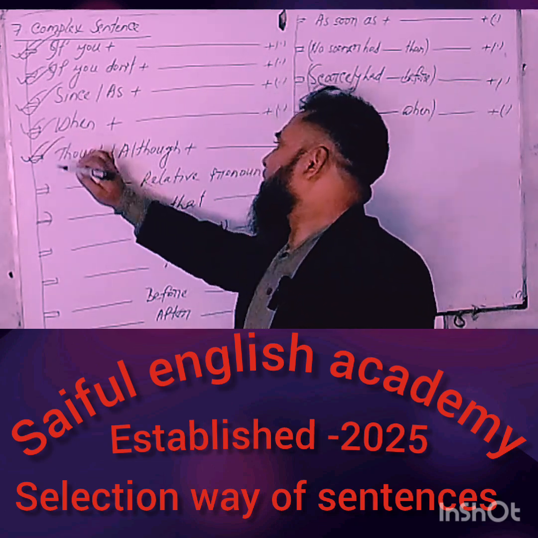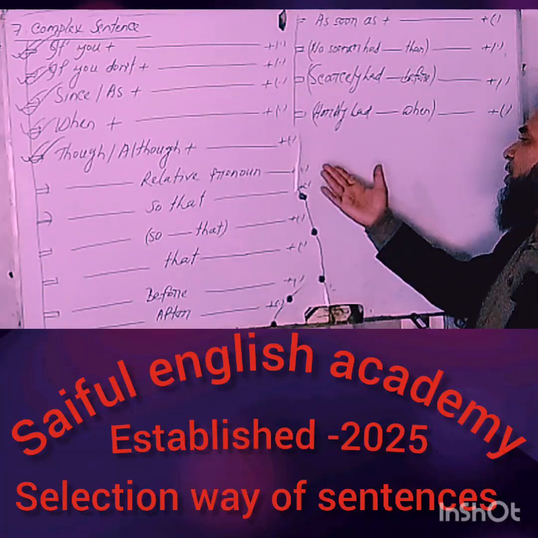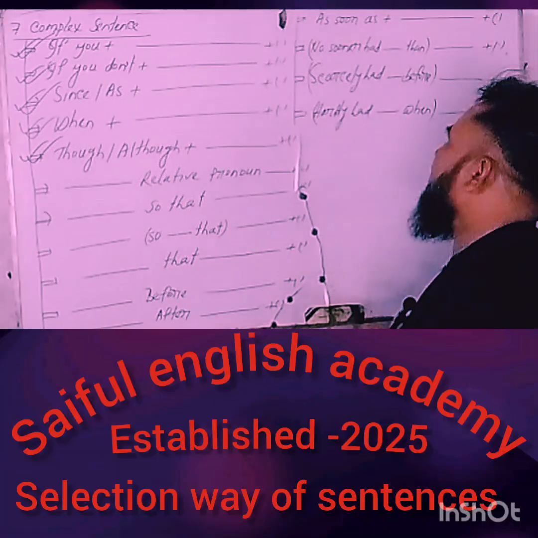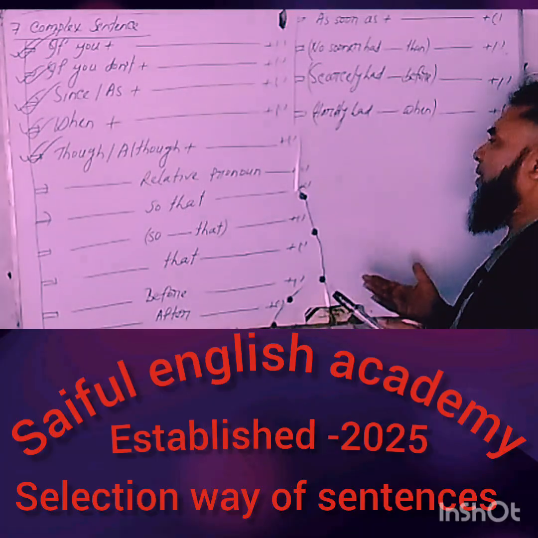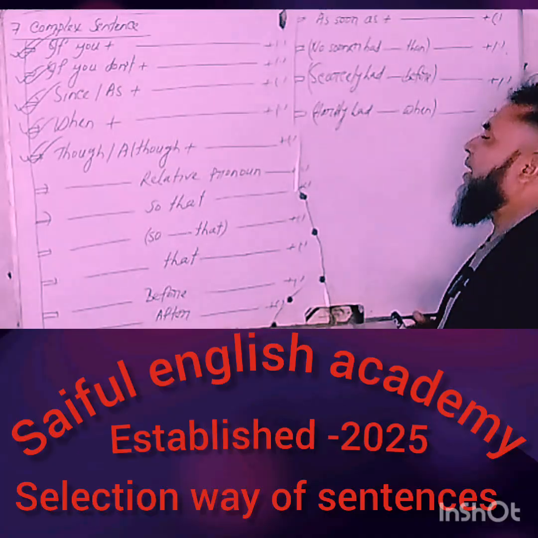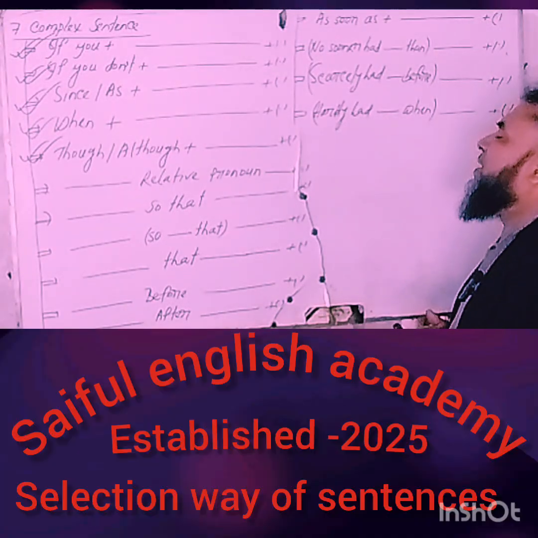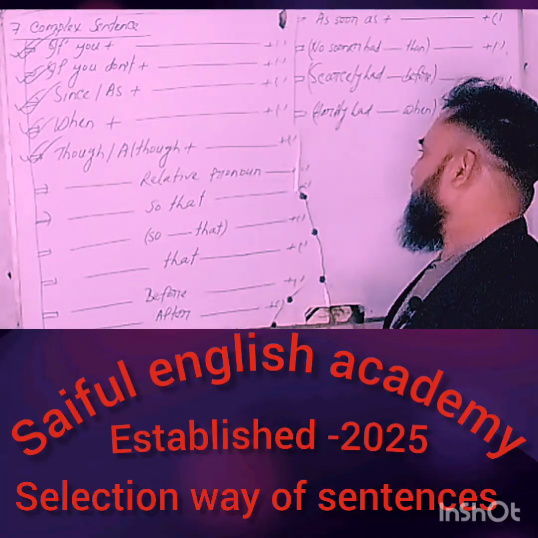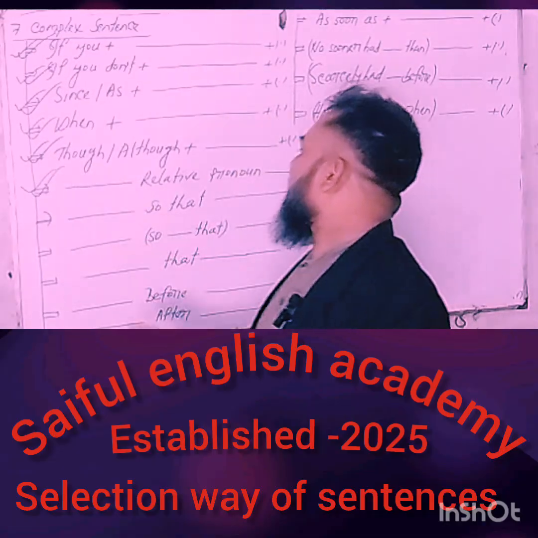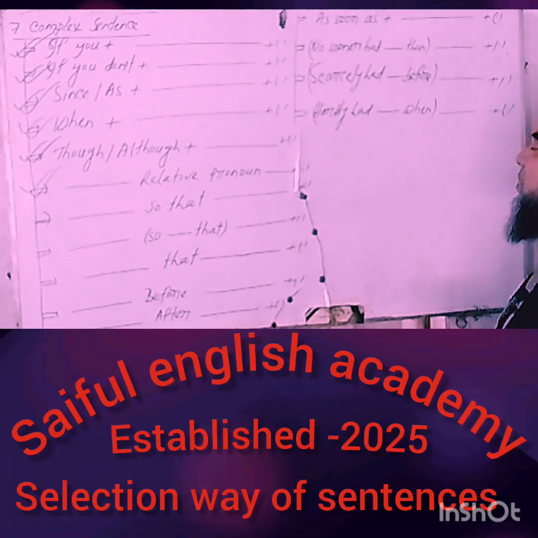Then 'though' or 'although', and finally ending with a full stop, such as: Though I was ill, I went to school. Although it was raining heavily, Rahim went to school. Then the pronoun: The man who made a good result is my uncle.